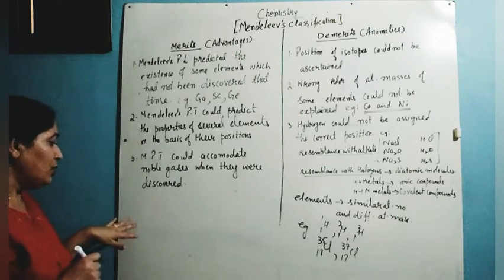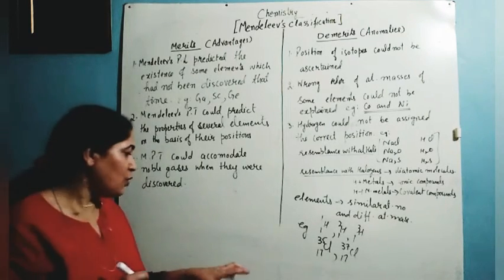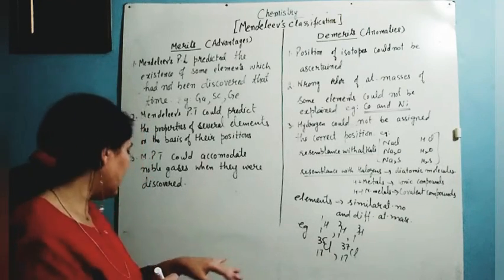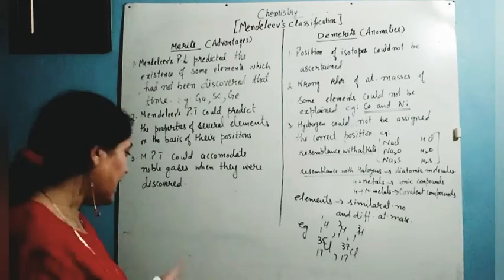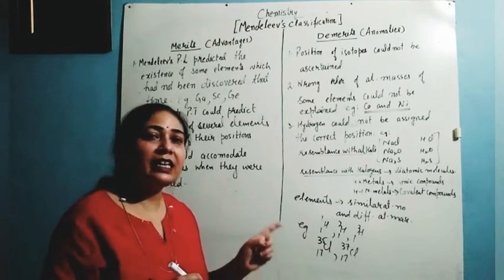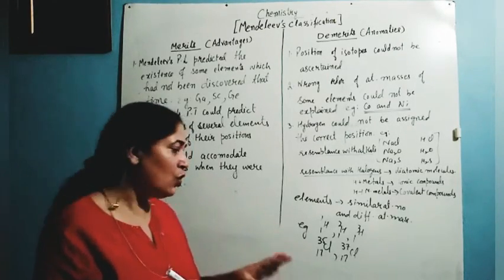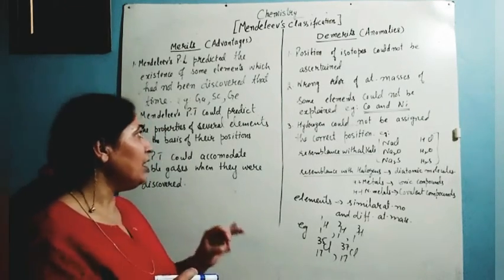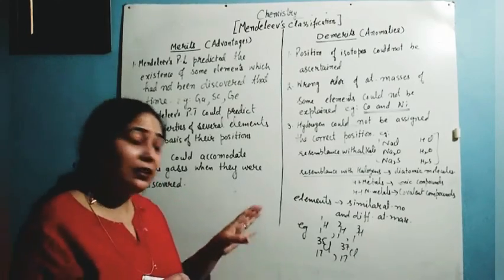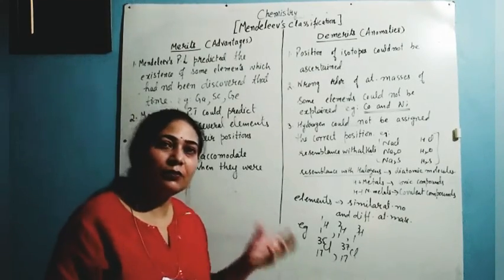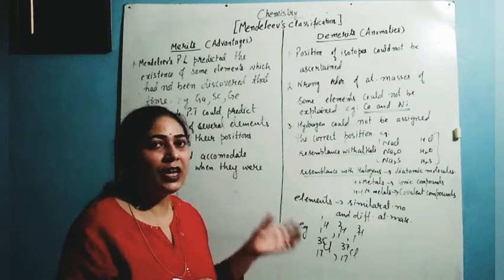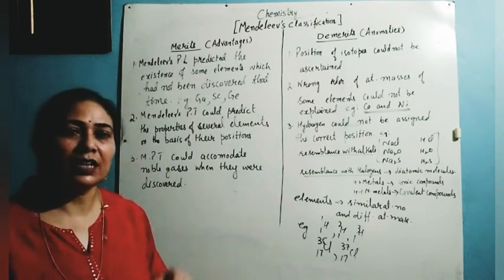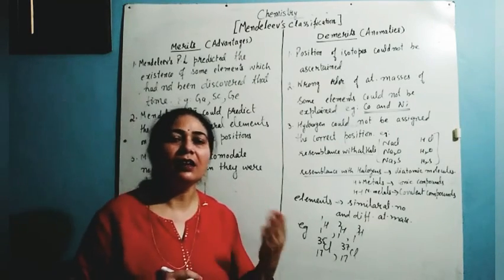Now, the failure for the position of the isotopes, the wrong order of the atomic masses, and the incorrect position of hydrogen suggested that increasing atomic masses cannot be the property for classifying the elements. Rather, there must be some other fundamental property which can give the correct position to the elements in a periodic table. That we will discuss in the next session.